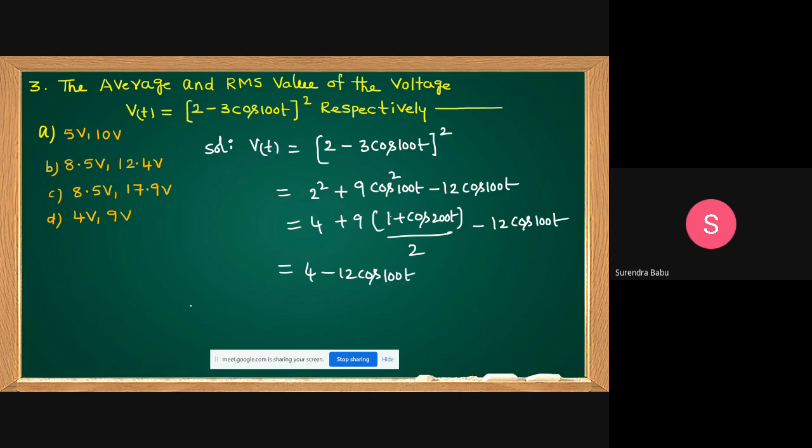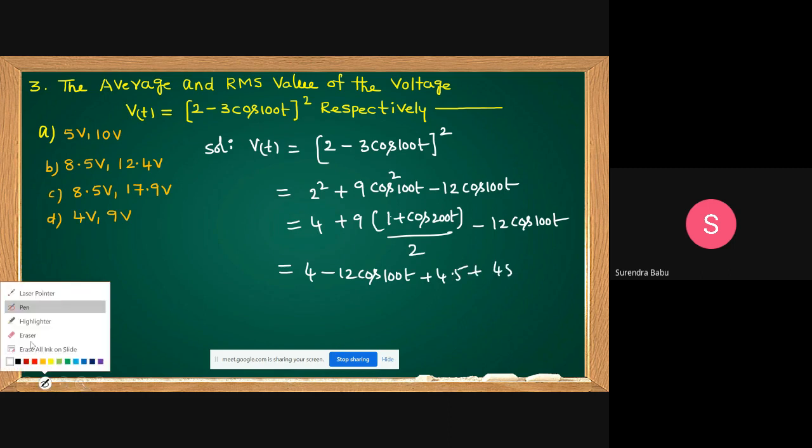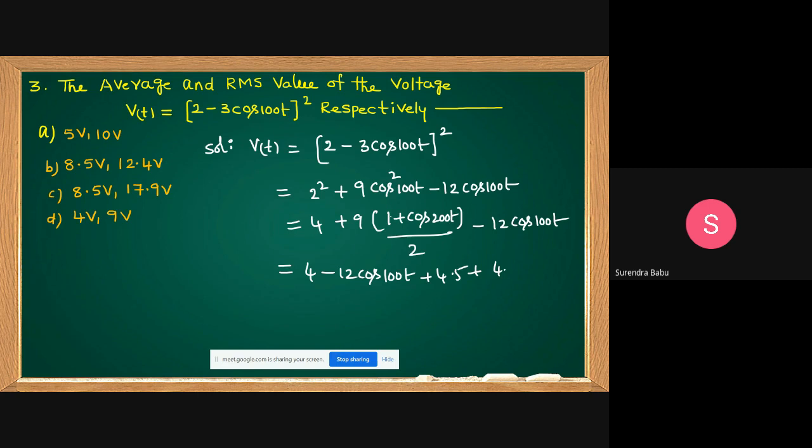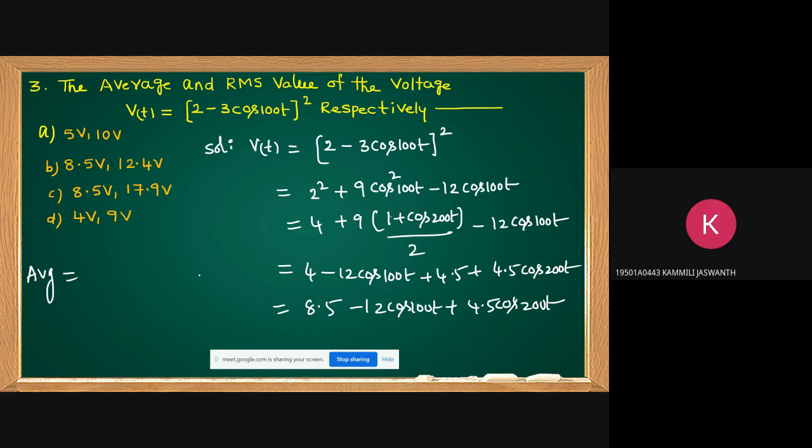Come on, students. 9 by 2 is 4.5. This is 4.5 cos 200t. I'm simplifying this. Yes, friends. 4 plus 4.5 is 8.5, minus 12 cos 100t plus 4.5 cos 200t. Any doubt? What is the average value? 8.5. The constant directly indicates the average value.